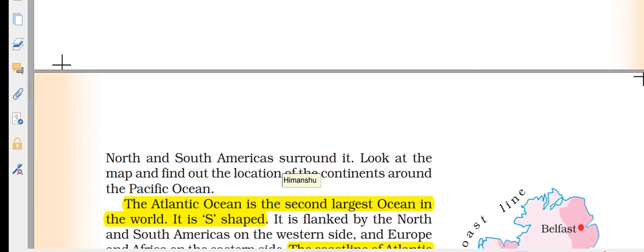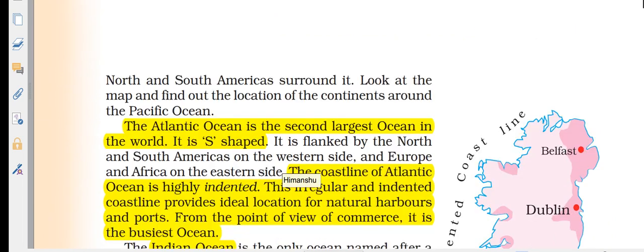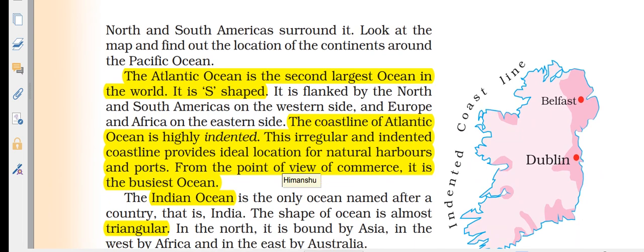Asia, Australia, and North and South America surround it. The Atlantic Ocean is the second largest ocean in the world. It is S shaped. It is flanked by North and South America. The coastline of the Atlantic Ocean is highly indented. Its irregular indented coastline provides ideal locations for natural harbors from the point of view of commerce.